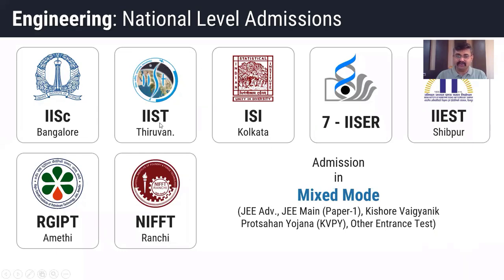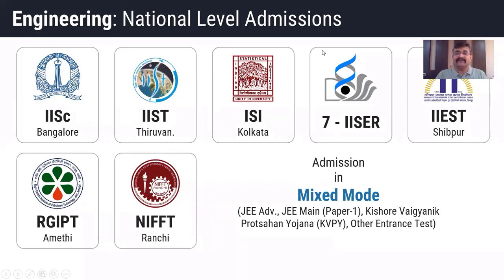These institutes have very good reputation: IISc Bangalore we all know, IIST is the Indian Institute of Space Science and Technology, ISI is the Indian Statistical Institute located at Kolkata. They admit based on JEE Advanced, JEE Main Paper 1, KVPY, that is Kishore Vaigyanik Protsahan Yojana, and their own entrance exams. So these are also of very good importance. If you have qualified JEE Advanced, you can apply to these institutes also.